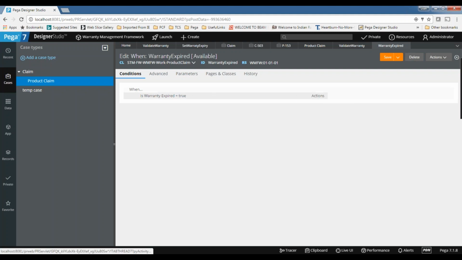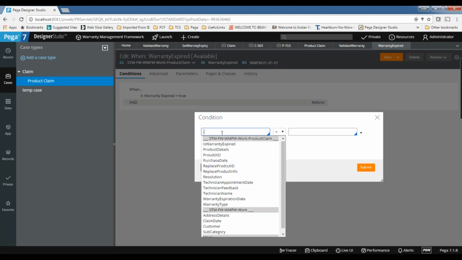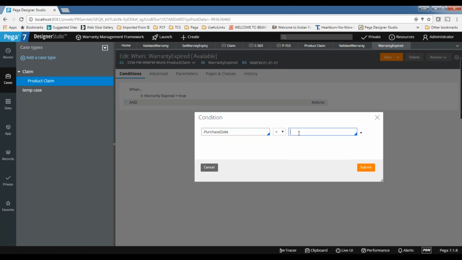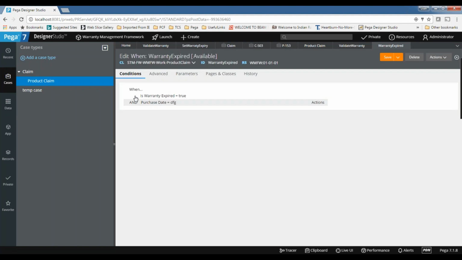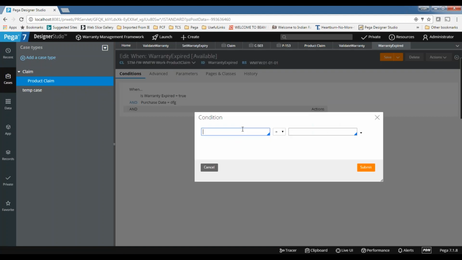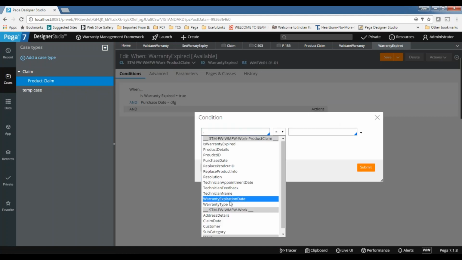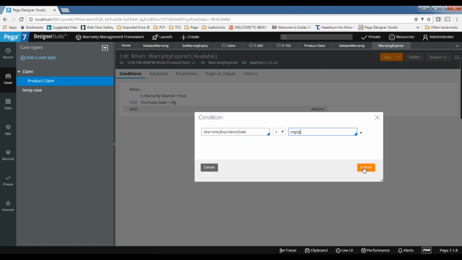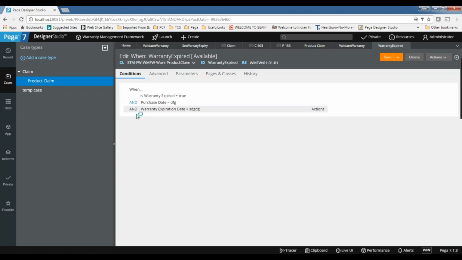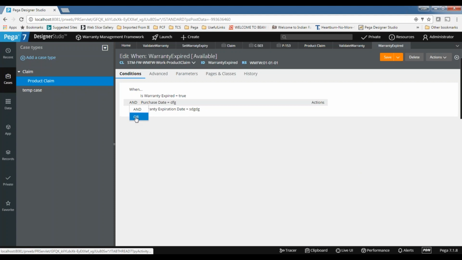If you have complex conditions, let's say you want to check two more conditions, then I insert a condition and again do something. Let's say purchase date is something. Like that you can add any number of conditions. If you add one more condition, just insert the condition. Let's say some other value. You can see the logical operators are coming. If you change one logical operator, it will change for the others as well.